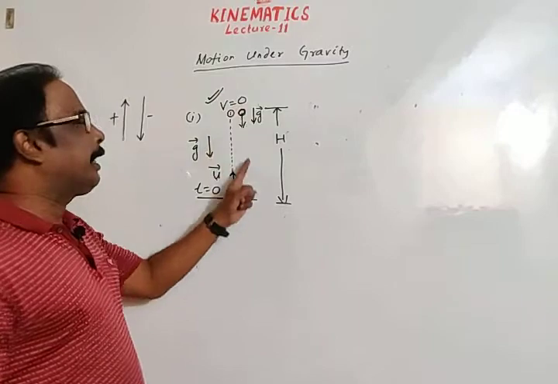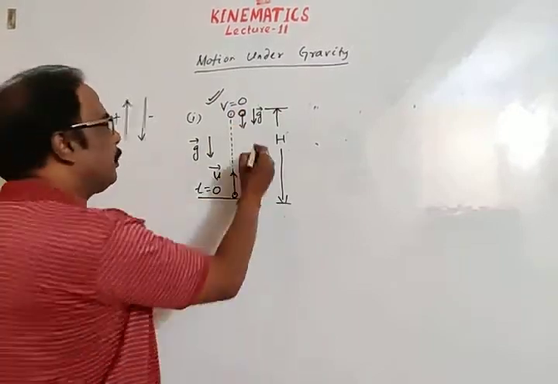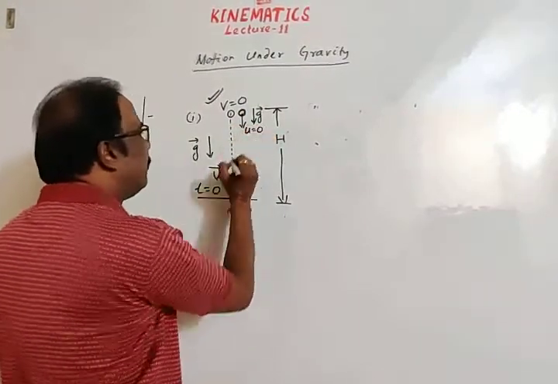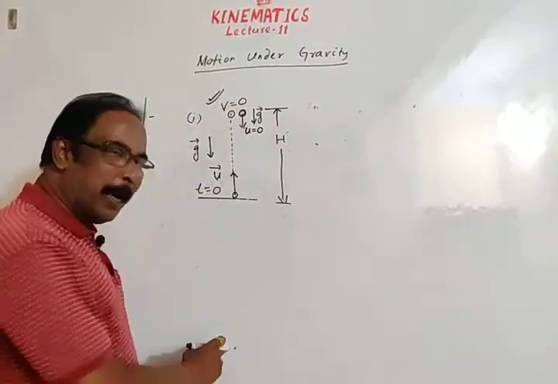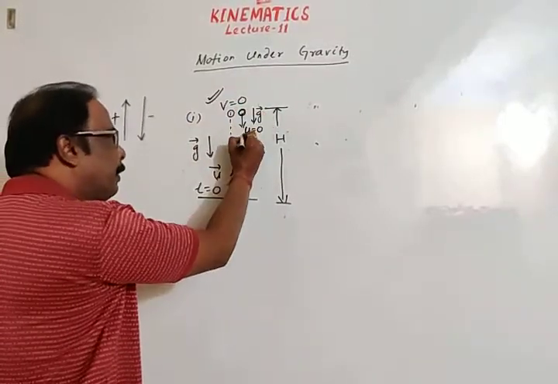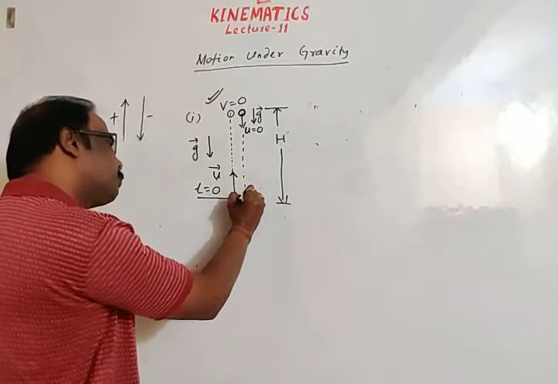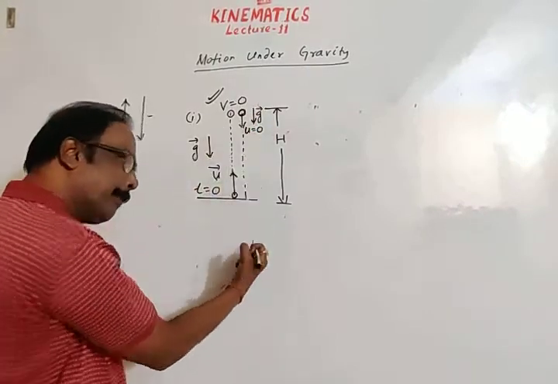When it returns from the highest position, the initial velocity is 0 because the body starts from rest, and due to the effect of gravity the motion is now accelerated.